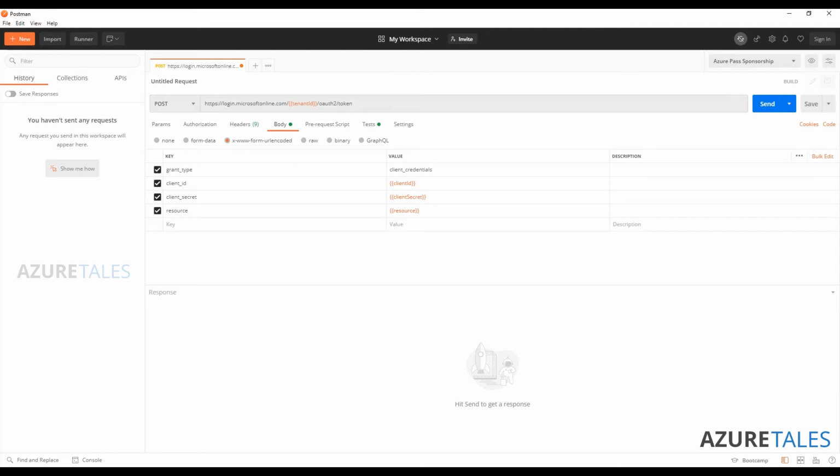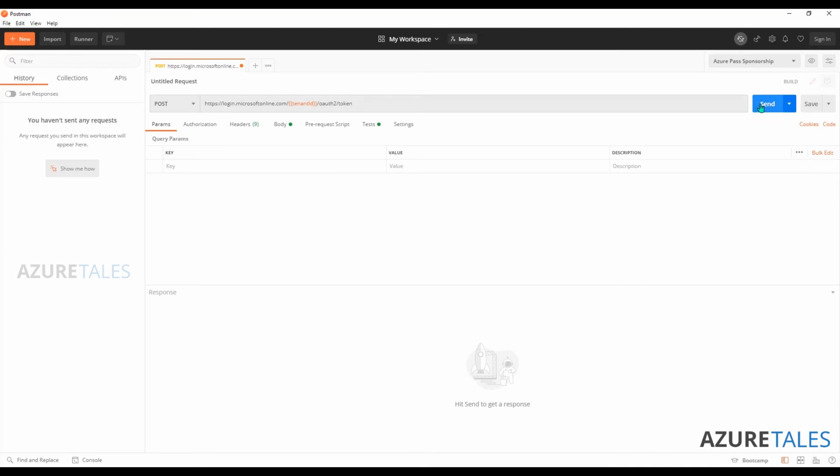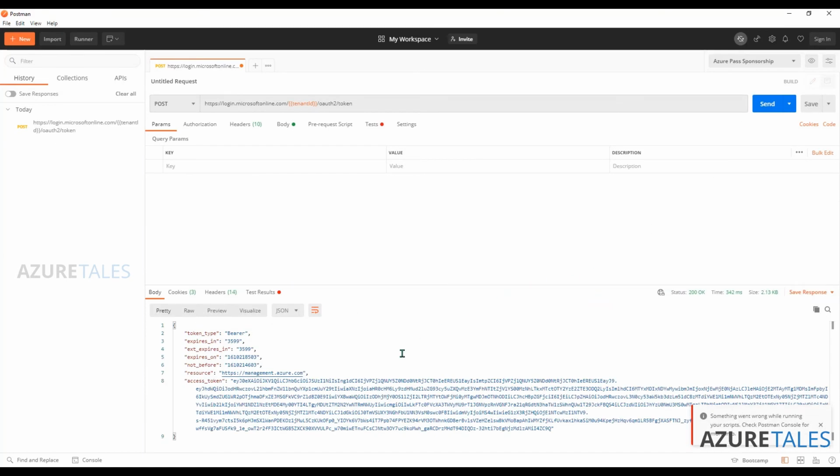Now that we have the value stored in our body, the next thing that we have to do is send the request. We can directly hit send. There's nothing much we need. So you can see that I got the bearer token back. So this will be the bearer token I'll be using to make the management API calls.